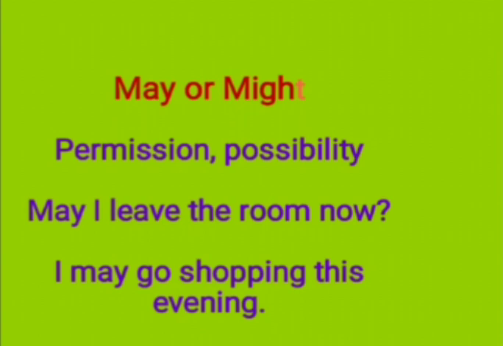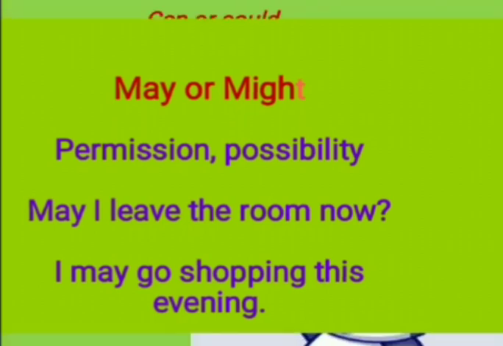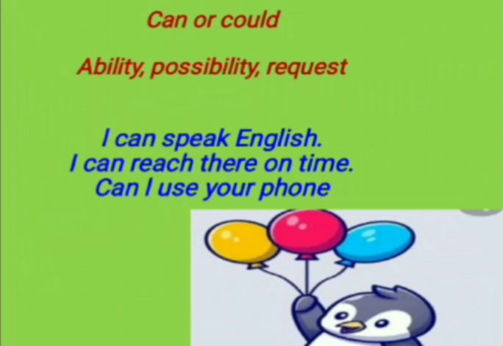This is also possibility. Next, can or could. Can or could we also use for ability, possibility and request.